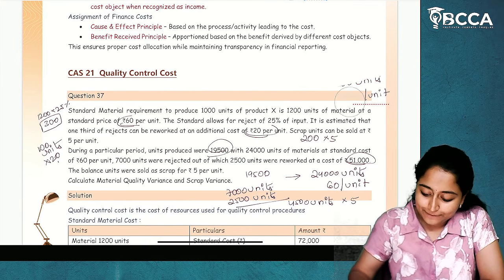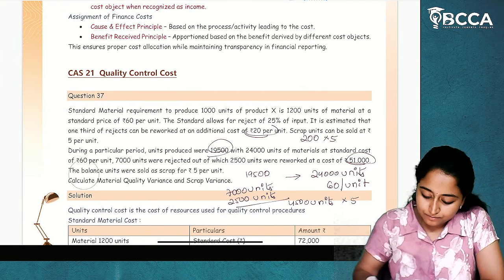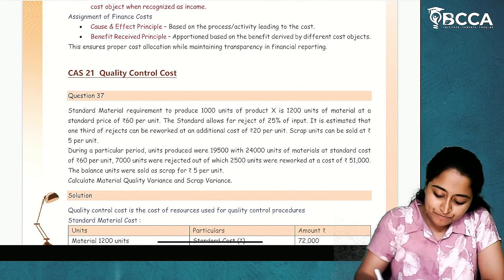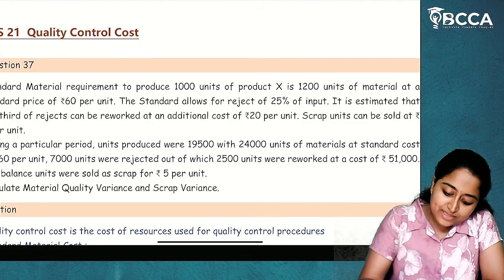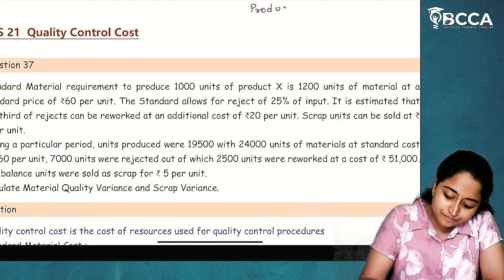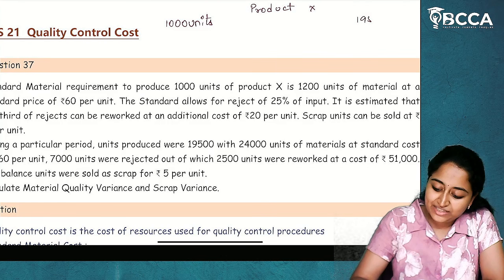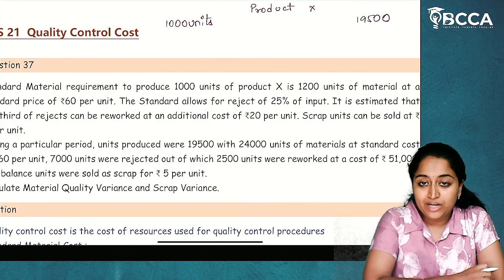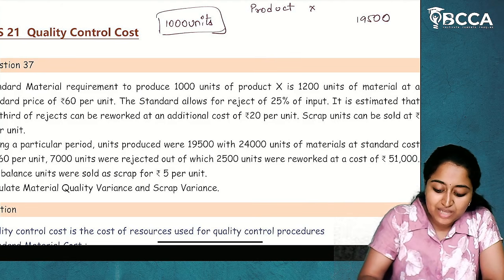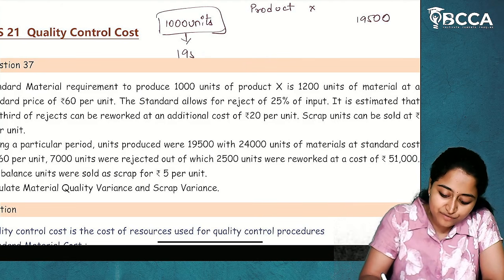I'll give you the clarity. Now, see, first product X. Here, first it is given for 1,000 units. Yes or no? But actual it is for 19,500 units. Now we are going to change this 1,000 units information to 19,500 units of information. Okay.